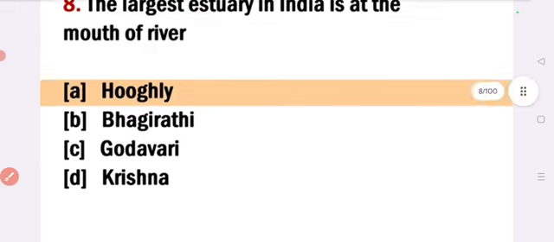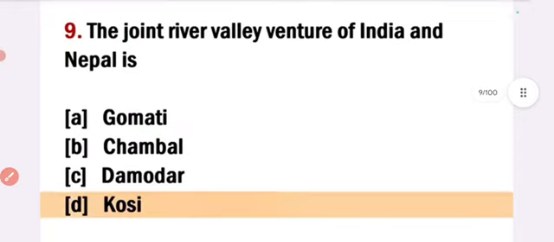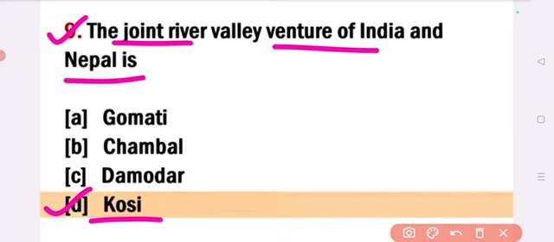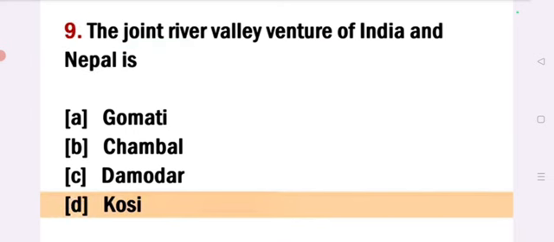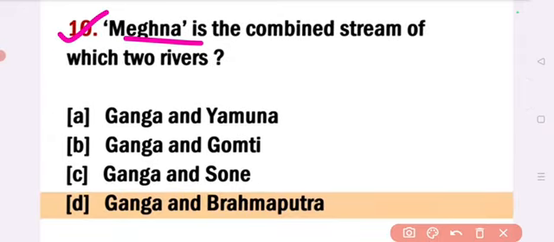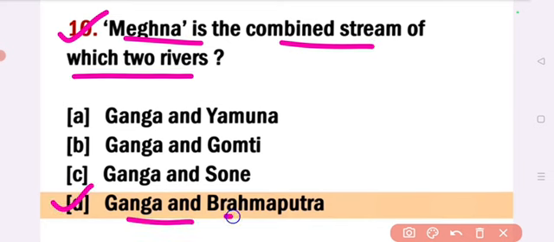Next, the joint river valley venture of India and Nepal is? Answer, option D, Kosi. The joint river valley venture of India and Nepal is Kosi. Next, Meghna is the combined stream of which two rivers? Answer, option D, Ganga and Brahmaputra. Meghna is the combined stream of Ganga and Brahmaputra.